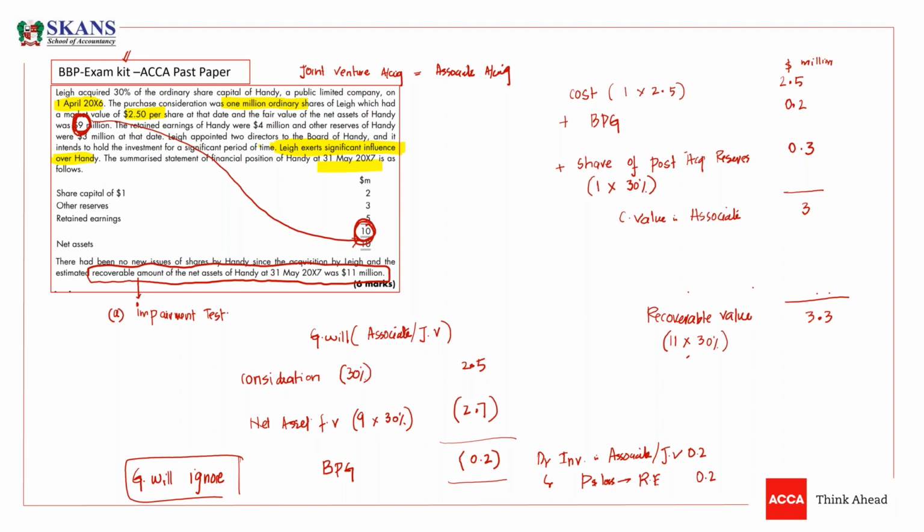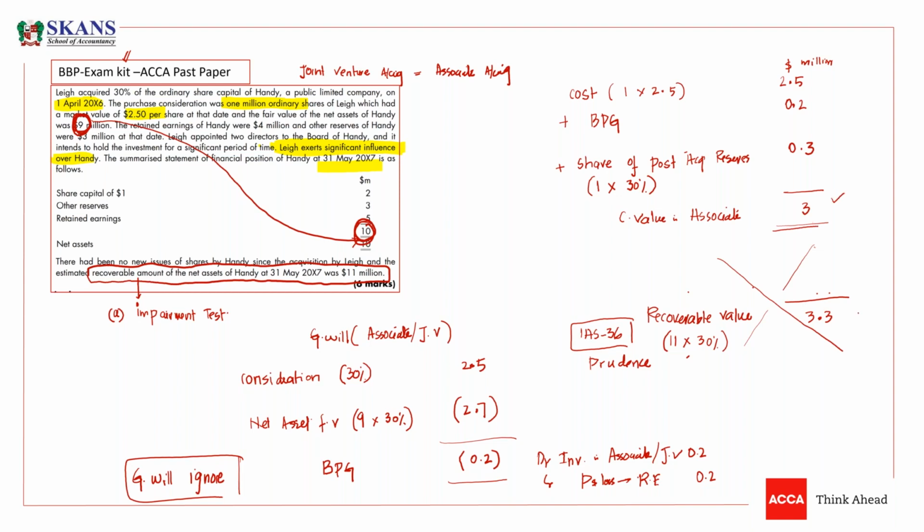So we have a gain situation, and as per IAS 36, we should not book a gain here. This is an application of the prudence concept, which says that you can book the loss, but you cannot book the gain. So there is no need to book the gain. This recoverable value has no implication on our working, so our value will remain 3.